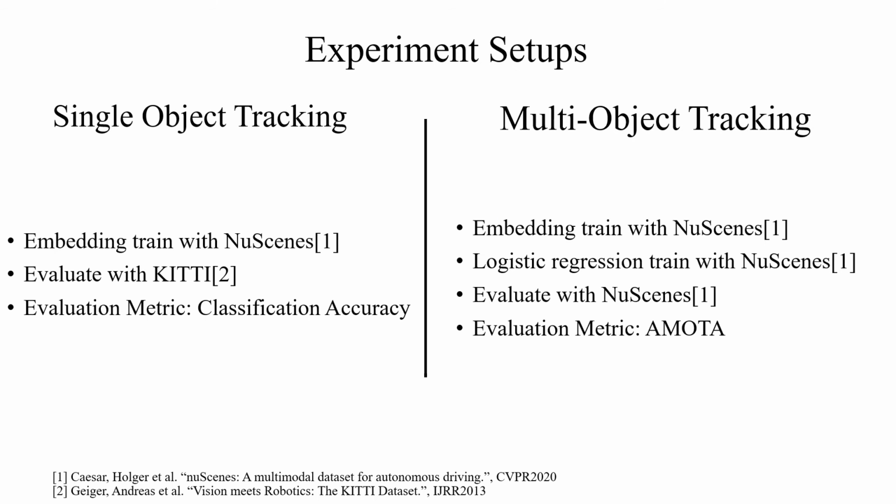We evaluate our method under two experiment setups, single object tracking and multi-object tracking. For single object tracking, we only use appearance similarity in order to isolate the benefit of our self-supervised embedding. We calculate the classification accuracy on KITTI using the embeddings trained with nuScenes. We also evaluate the performance of our proposed multi-object tracker using AMOTA, on the nuScenes dataset.